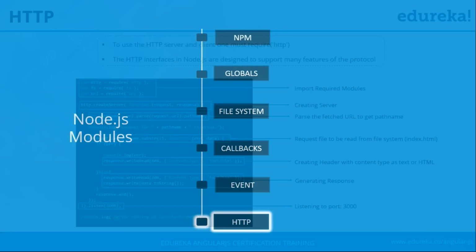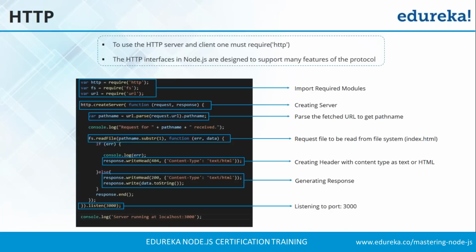As we all know, HTTP stands for Hypertext Transfer Protocol, and we are using HTTP to create client-server architecture so that we can receive requests, process those requests, and then send back the response to the clients. Now this HTTP interface in Node.js is designed in such a way that it could support many of the features of the HTTP protocol. Now let us take a look at the code, how it works.